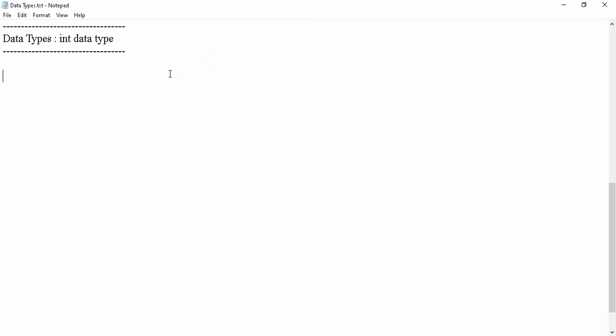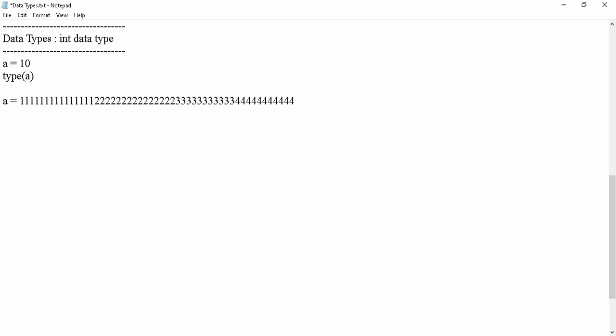The best example is a = 10. If you enter type(a), it will show the output as int type. But here there is one small point I have to highlight, so take very special care. Suppose I want to represent 1111 2222 3333 444. That means a equals this value I am giving. Is it integral or not? Yes, obviously it is integral because there is no decimal point.